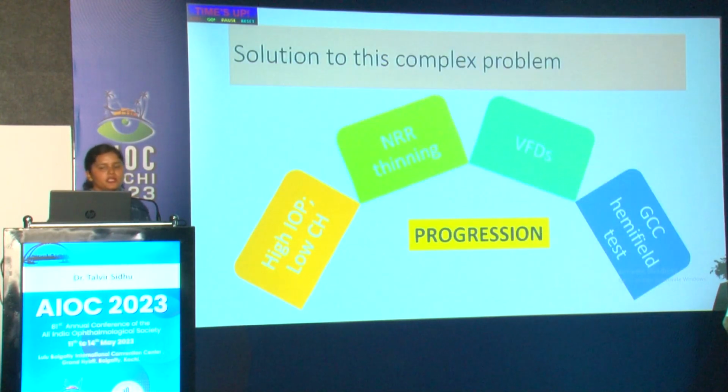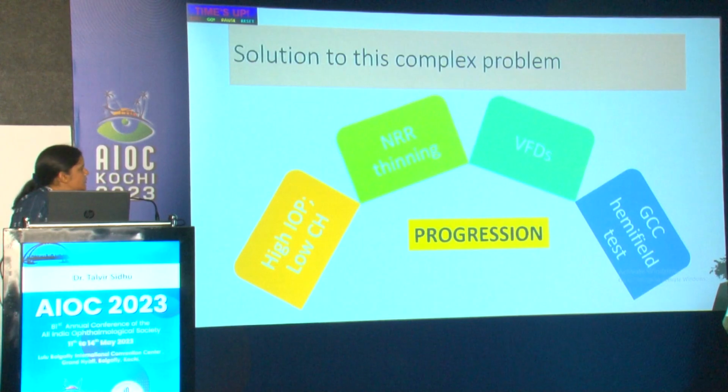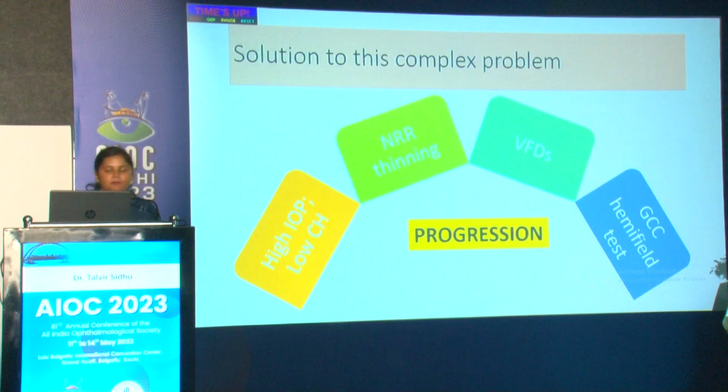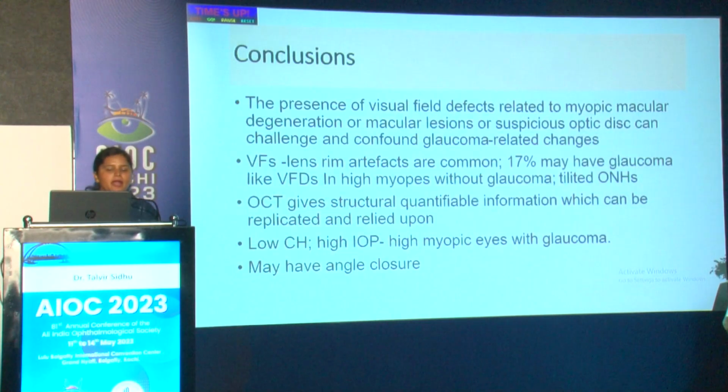So the conclusion is, a solution to this problem is that when you look at a person who has come for glaucoma and also has high myopia, please look at everything. If there is a high IOP, or a normal IOP with low corneal hysteresis, if there is neuroretinal rim thinning, even if this is not diagnosed, there is a visual field defect, and the GCC hemifield test is also defective, then you can definitely term a myope with glaucoma and you can treat. So this is the conclusion.